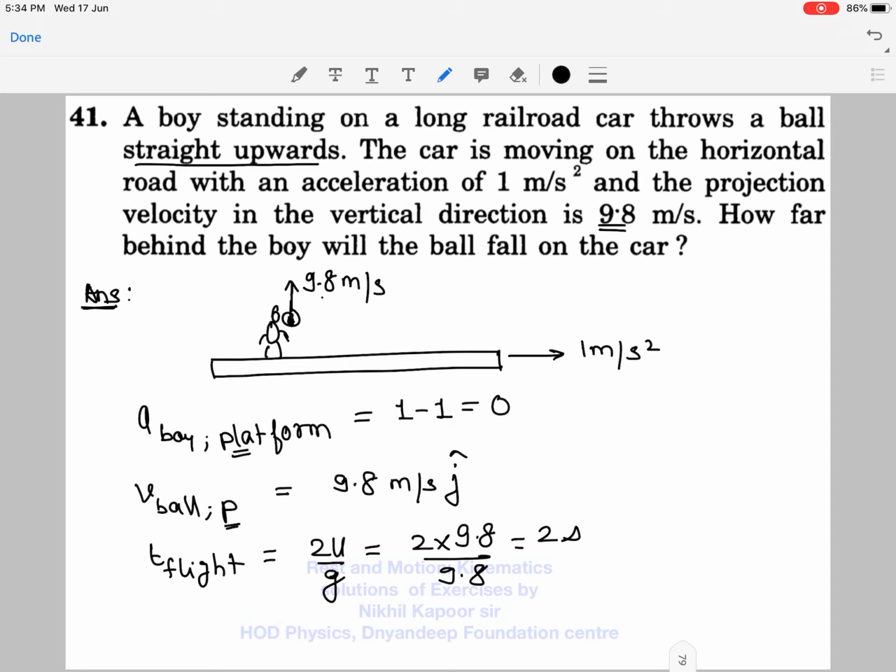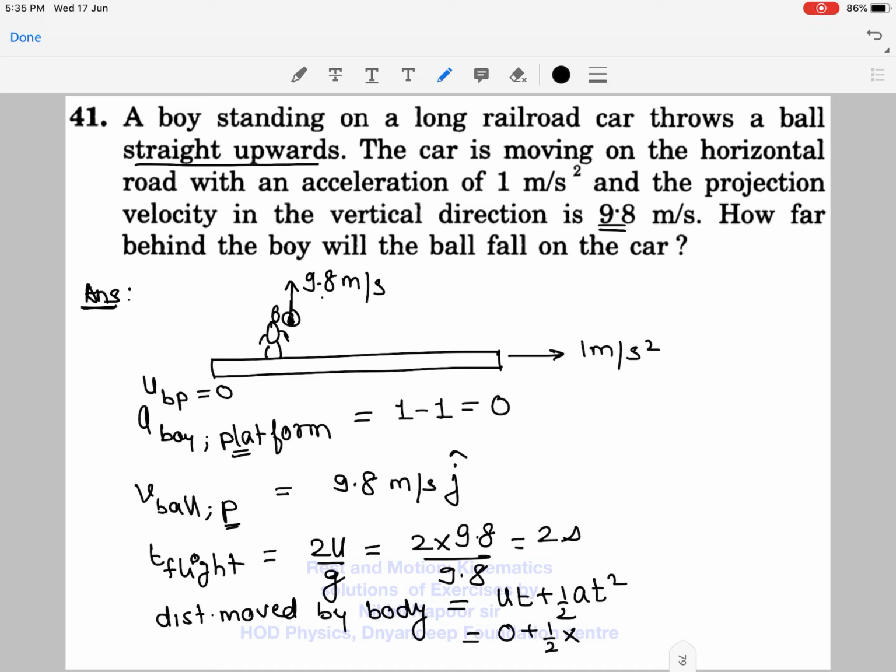But during this time, the platform and the boy will move some distance because they are accelerating. So I can say the distance moved by boy or the platform or the railroad will be equal to ut plus half at square, because they are accelerating. But we know that the initial velocity of the ball with respect to platform is 0. So it is 0 plus half into the acceleration. So acceleration is 1 into t square.